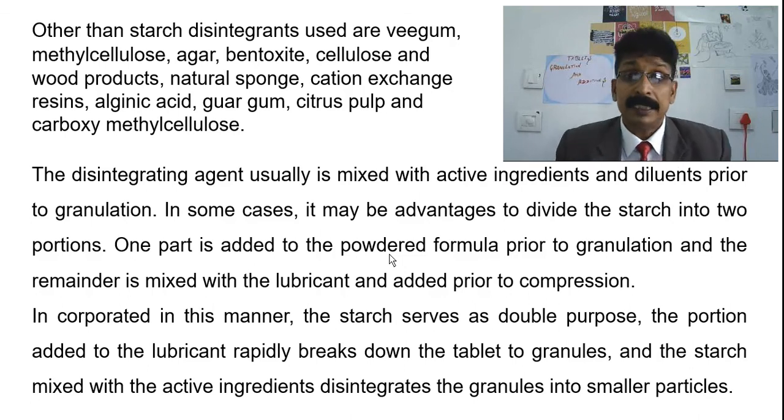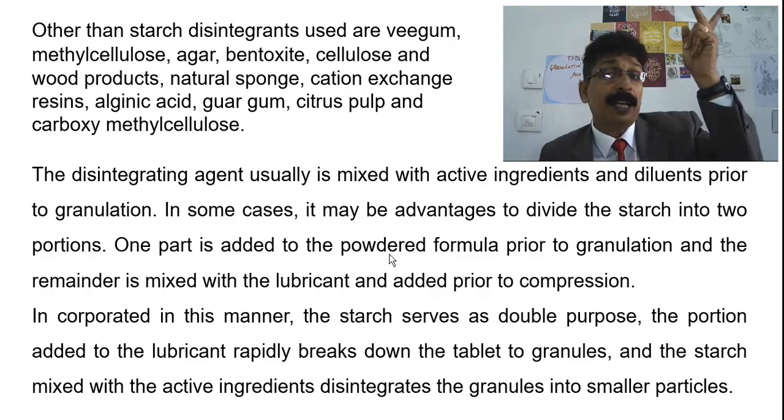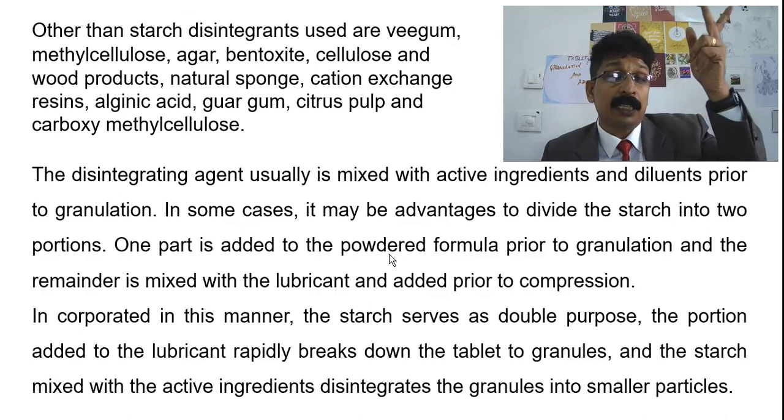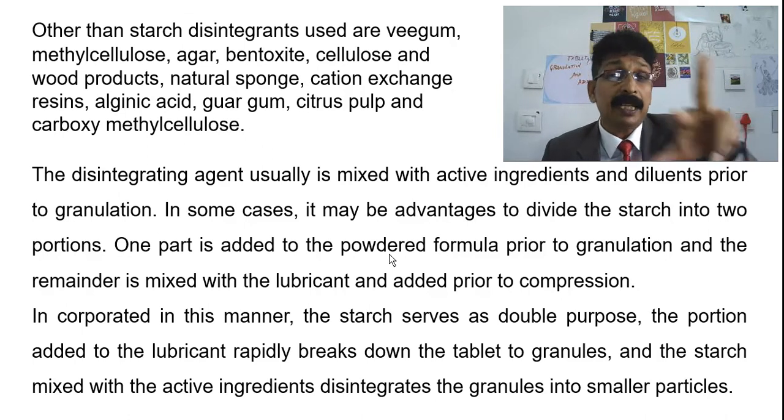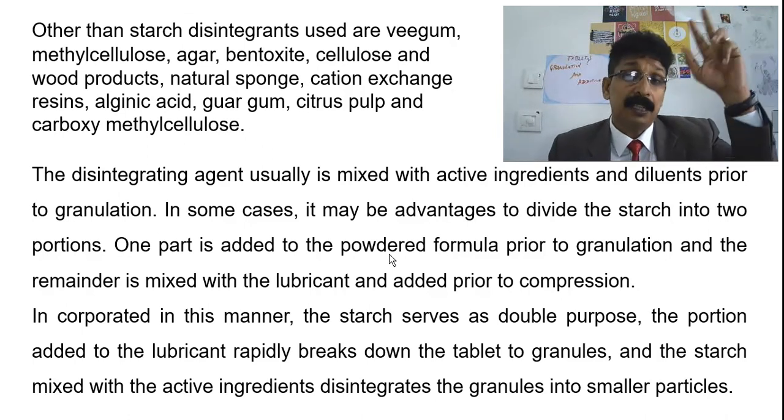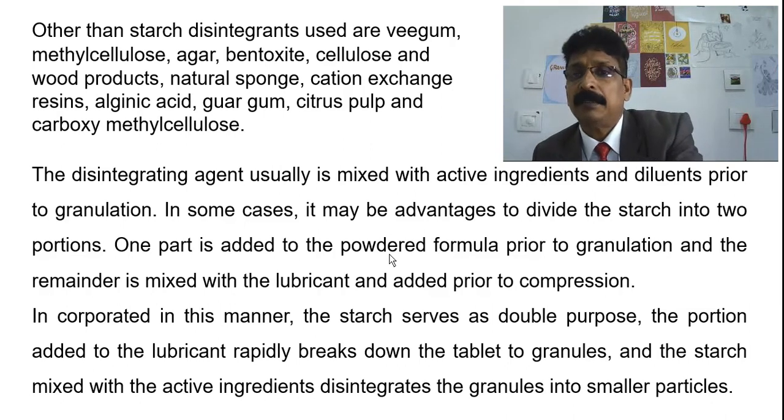So for the disintegration action, you have to add it in dried form in both cases. When you are adding it as a binder, as we saw in the previous slide, you have to make it into a paste.